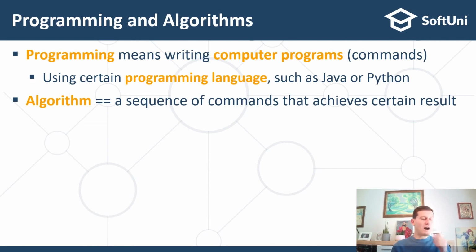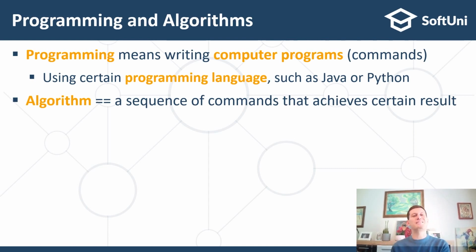For example, an algorithm is implemented if you want to unlock the door. So the first step is to find your key. The second step is to put the key in the lock. The third step or command is to turn the key right inside the lock, and finally to open the door. So this is called an algorithm, a sequence of commands or steps to achieve a certain result.